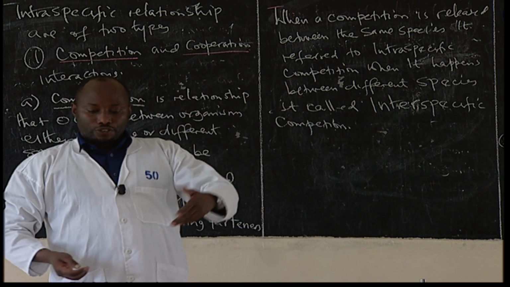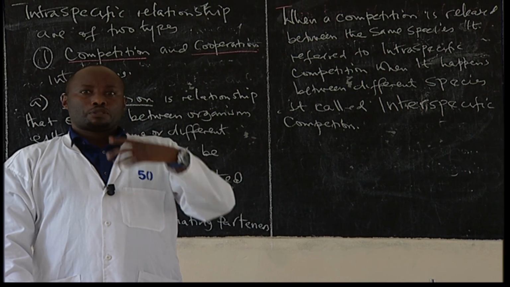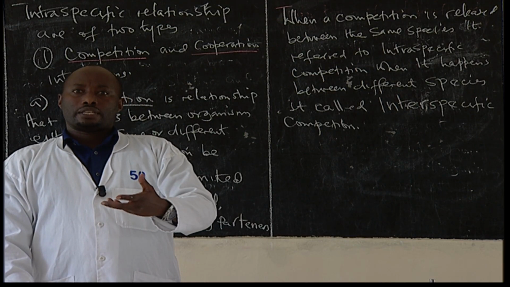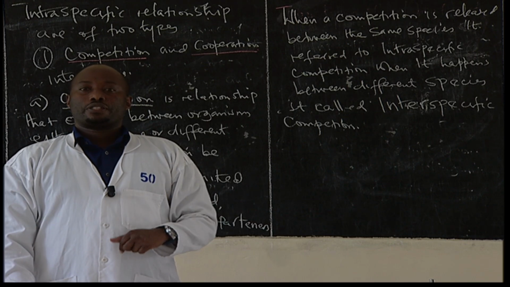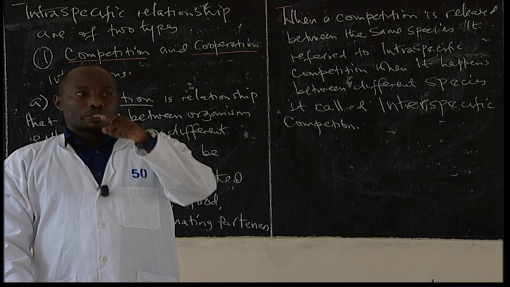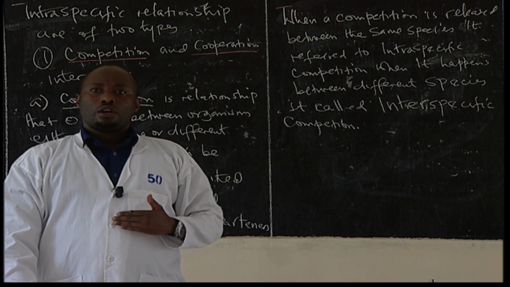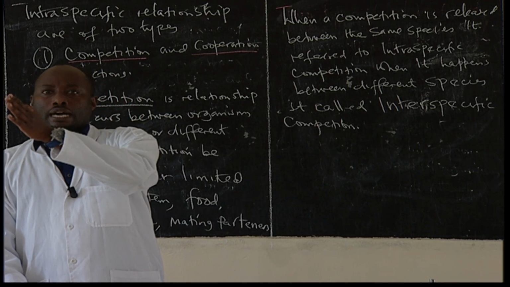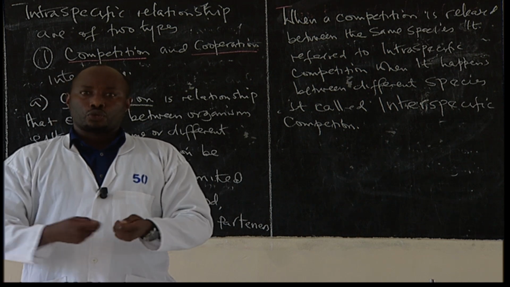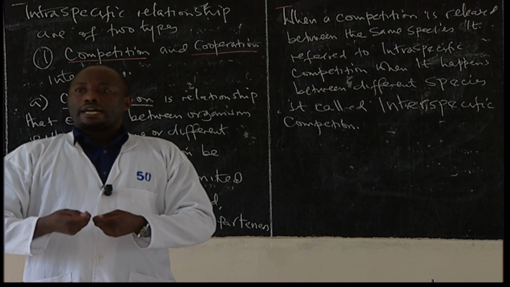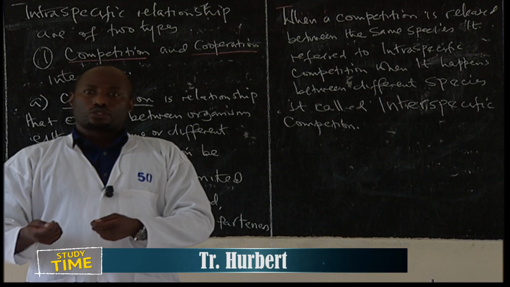When it is raised from the same species, take an example in humans, they can be scarce of food, and there is a rise of competition between organisms which are human. That competition is referred to as intraspecific competition. But when it is raised between different species, let me give an example. Maybe lions and other carnivores. Let me take an example like leopards and lions. They are competing for food. That one is an interspecific competition. Let me give an example: lions competing for a dead carcass of the zebra.